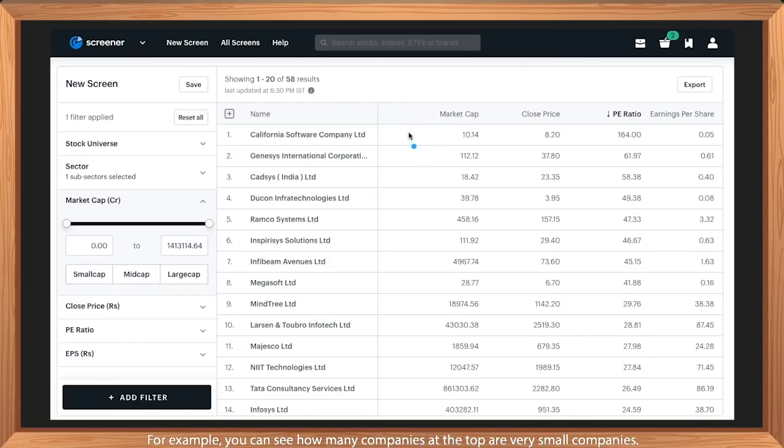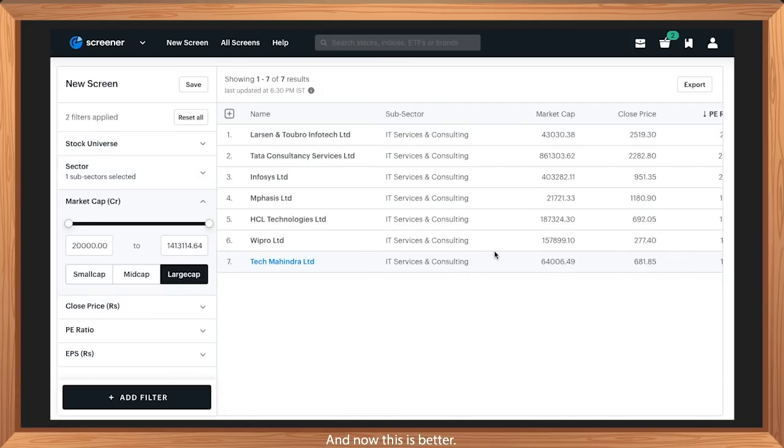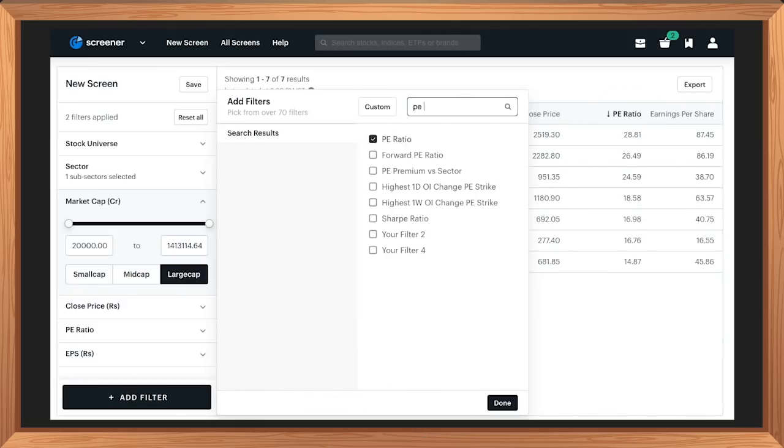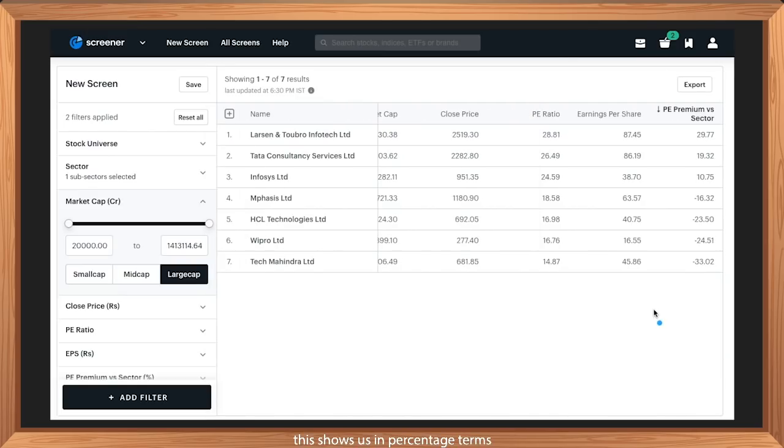For example, you can see how many companies at the top are very, very small companies. Let's say I don't want to join a small team. Let's restrict the results to large companies only. And now, this is better. P ratio, also called the earnings multiplier, is used to evaluate whether a company is overvalued or undervalued compared to its sector. For that, we'll add one more filter, PE premium versus sector. This shows us in percentage terms which stocks are overvalued.